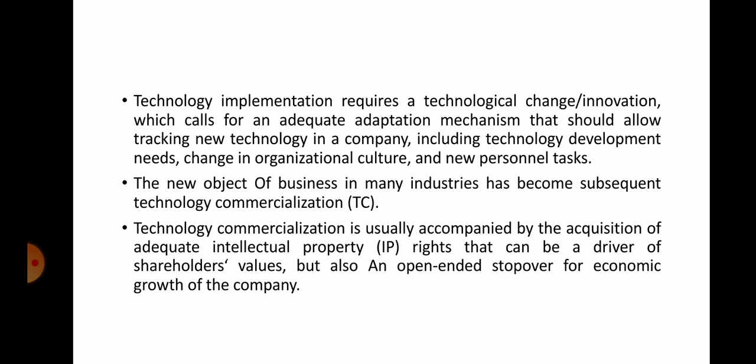Here, whenever you implement a technology, there is an adaptation required. You have to have the capability of adaptation. The company should have that capability.